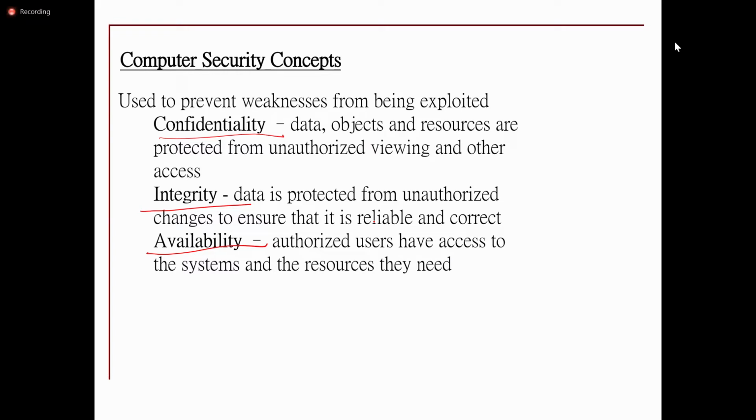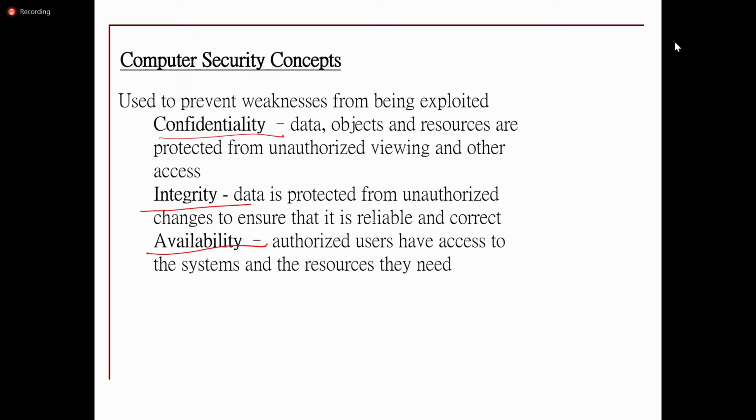Once the users are authorized, we need to provide all the system resources. Along with the security, we need to provide the system resources for proper communication between the sender and the receiver. So that is availability. Mainly these three come under computer security concepts.